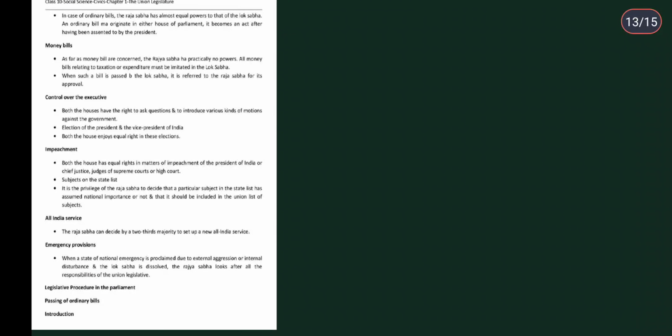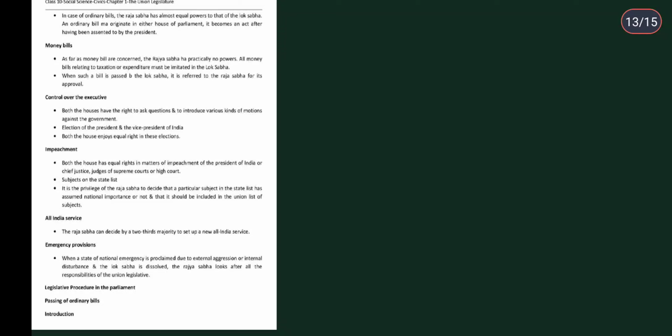In case of ordinary bills, the Rajya Sabha has almost equal powers to that of the Lok Sabha. An ordinary bill may originate in either house of parliament. It becomes an act after having been assented by the president. Then money bills: as far as money bills are concerned, the Rajya Sabha has practically no powers. All money bills relating to taxation or expenditure must be initiated in the Lok Sabha.